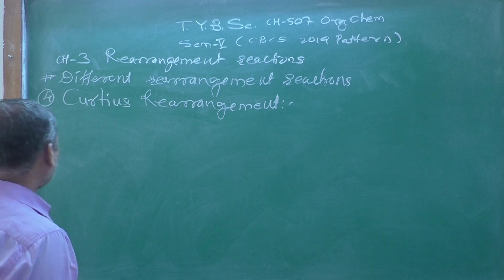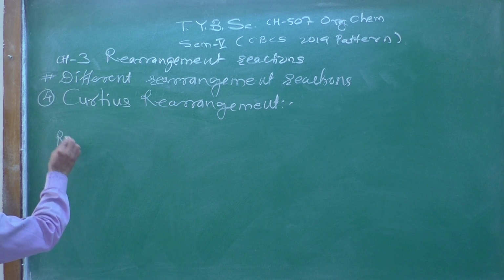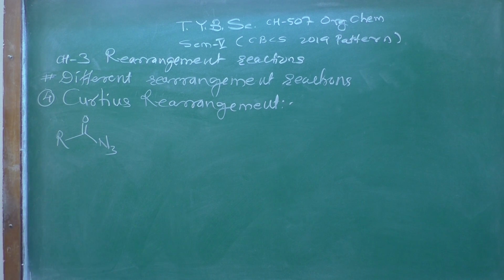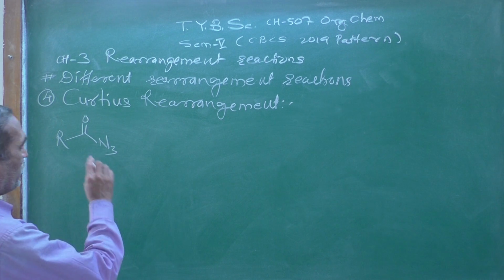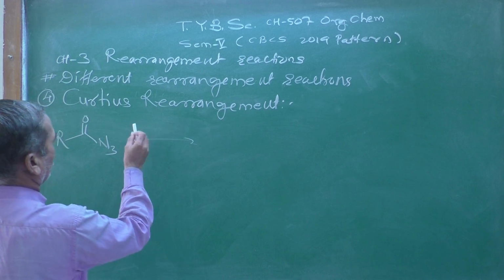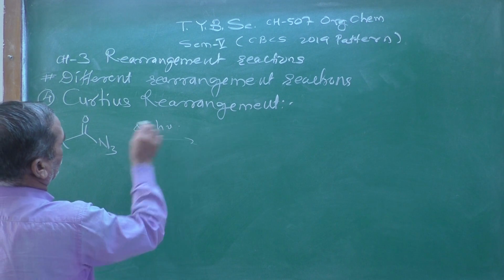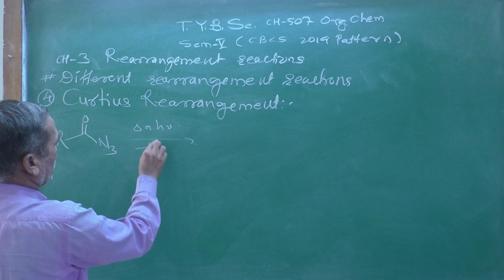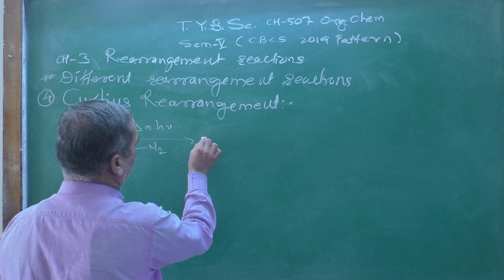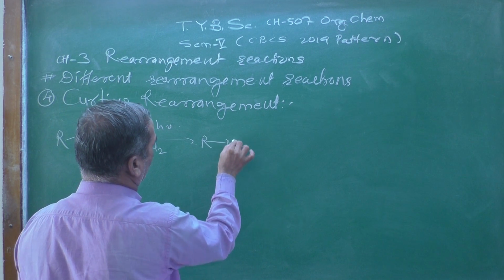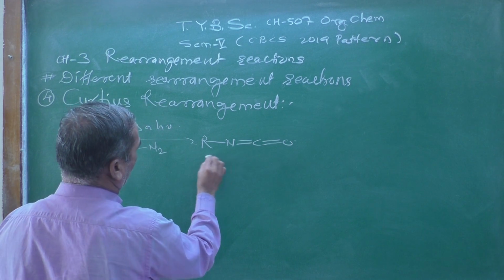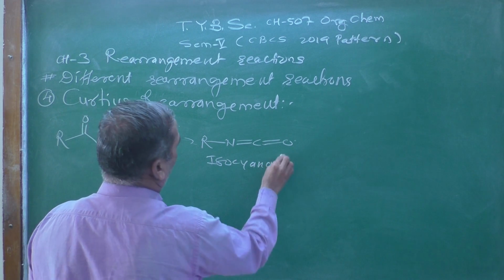As we know, for the Curtius rearrangement reaction, the starting material used is an acyl azide, and the acyl azide on thermal decomposition, heat or hv, eliminates a stable nitrogen molecule, and the intermediate formed will be R-N=C=O, which is known as isocyanate.